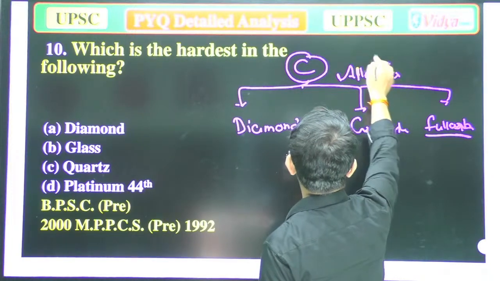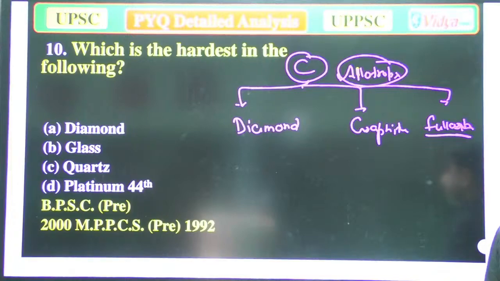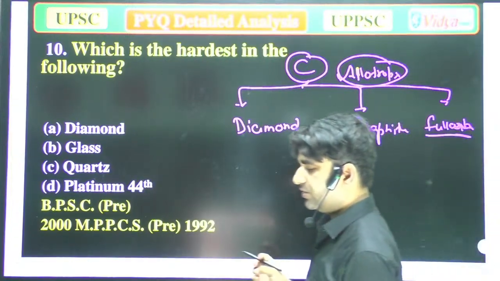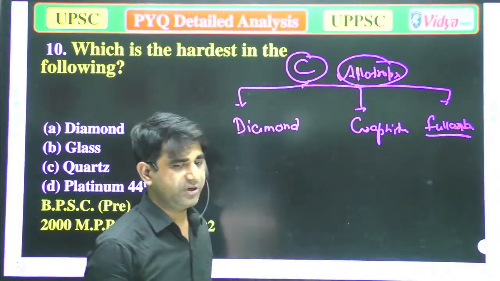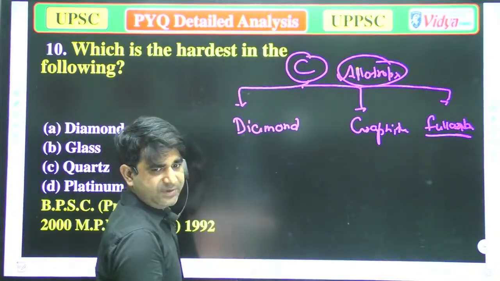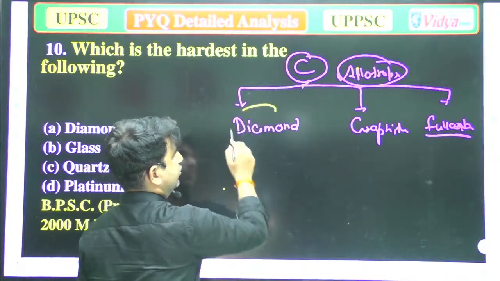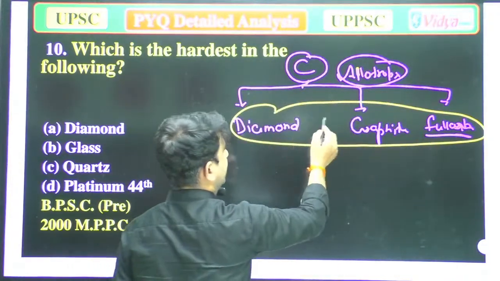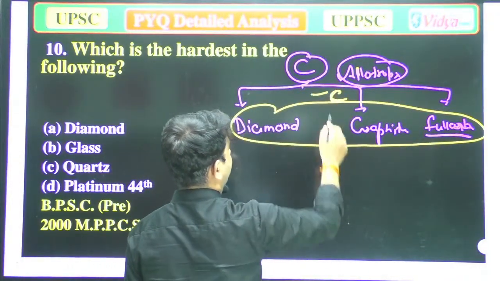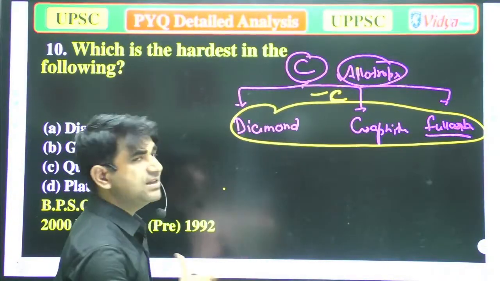These are the allotropes of carbon, that is diamond, graphite, and fullerene. In all of these, the symbol of the element is C. When someone asks you the symbol of these elements, you can easily say, sir, the symbol is C, for carbon.